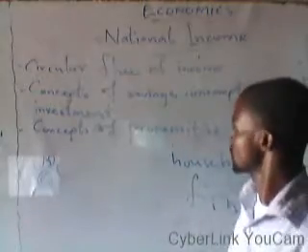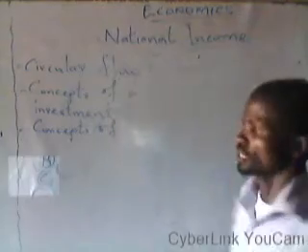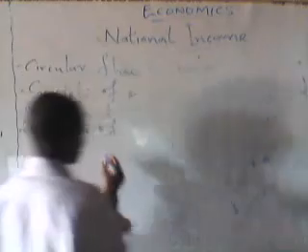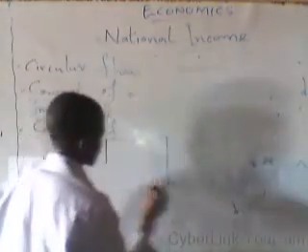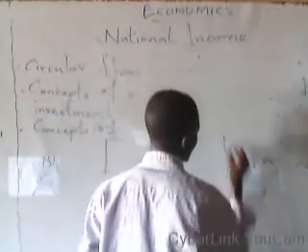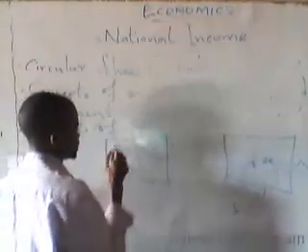And this can be diagrammatically illustrated as follows. This is the household sector.